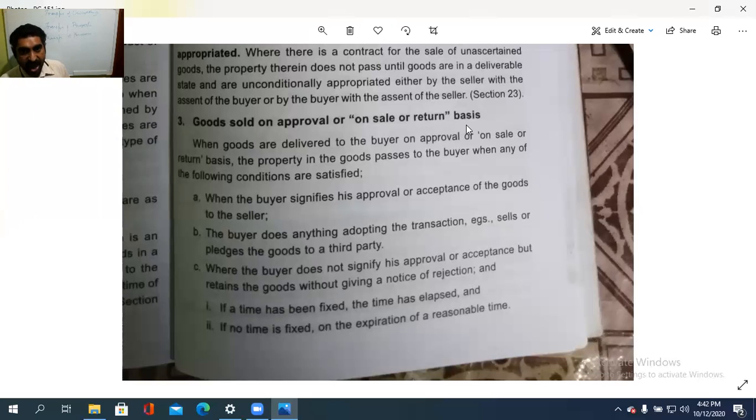The buyer signifies his approval or acceptance of the goods to the seller, and the buyer does anything adopting the transaction, for example, sells or pledges the goods to a third party, hypothecated or mortgaged. So the buyer does anything adopting these things like selling this to a third party or pledging the goods to a third party, and where the buyer does not signify his approval or acceptance but retains the goods without giving a notice of rejection.